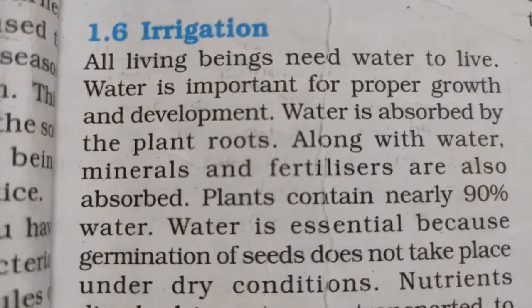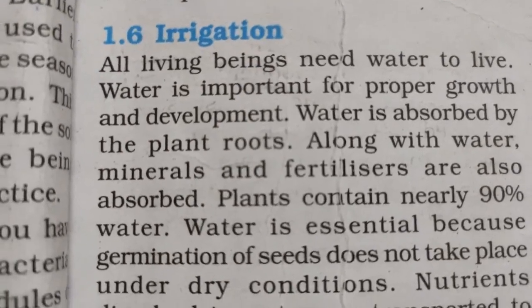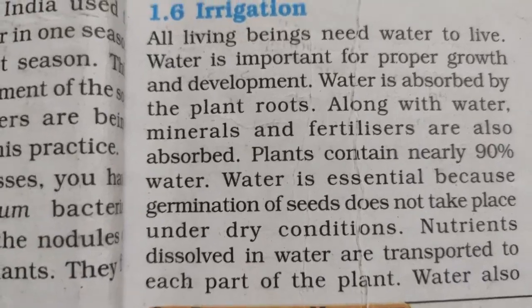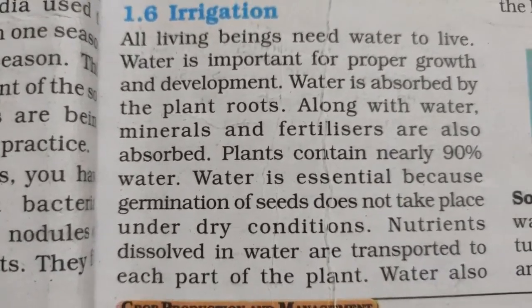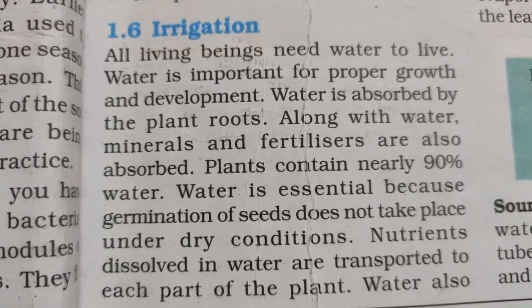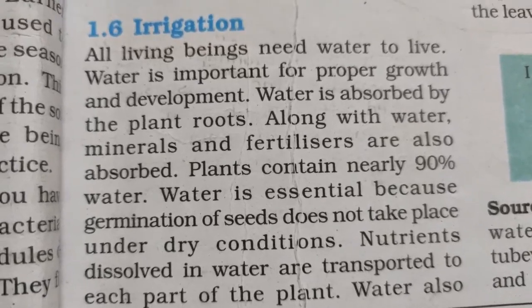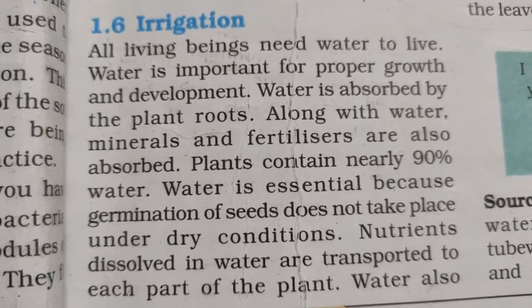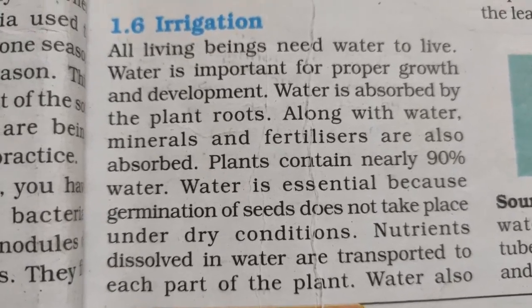Irrigation. Irrigation means to provide water to the crops at regular intervals. It's called irrigation. Now all living beings need water to live. Water is important for proper growth and development. Water is absorbed by the plant roots. Along with water, minerals and fertilizers are also absorbed.